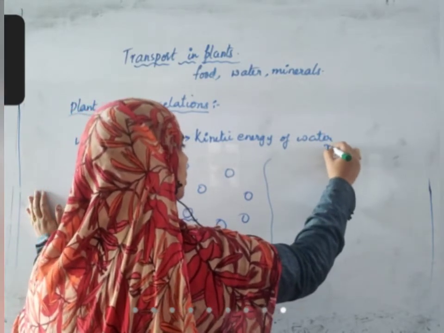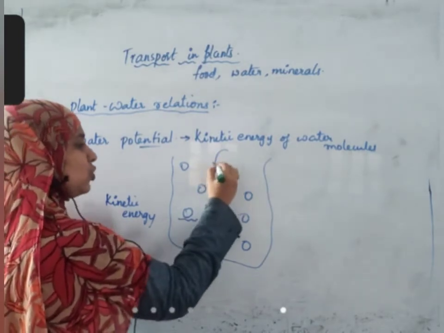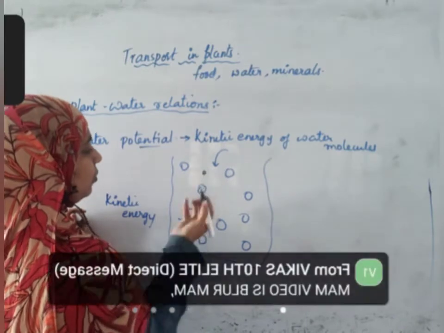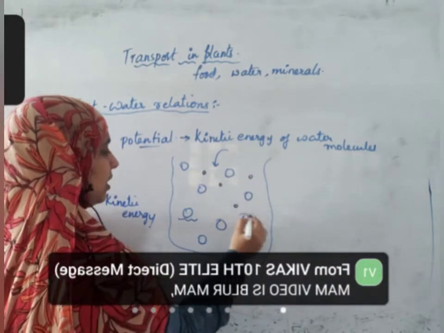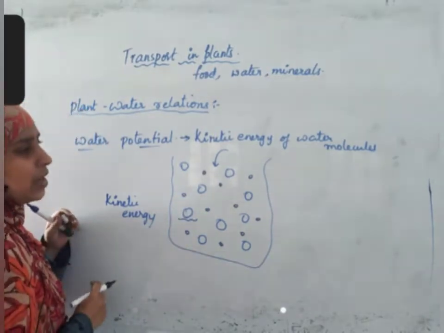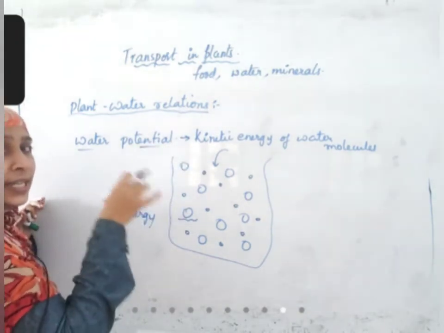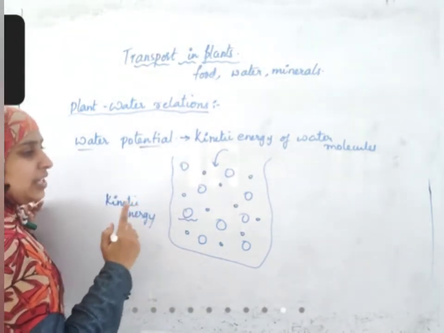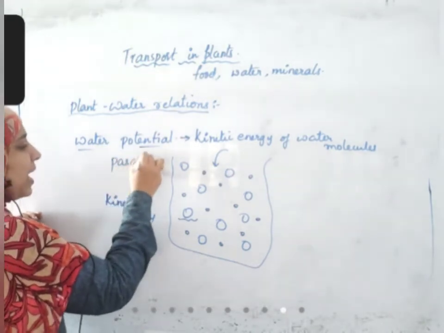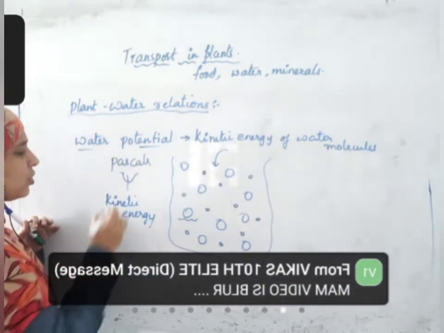So this is the kinetic energy of water molecules. Now suppose you add some solute to this. These are solute molecules. When you add solute molecules, what happens to the kinetic energy of water molecules? It decreases. Suppose it decreased by 1 Pascal. Water potential is always measured in pascals and the symbol is, you know this, psi. These are all chemistry topics.